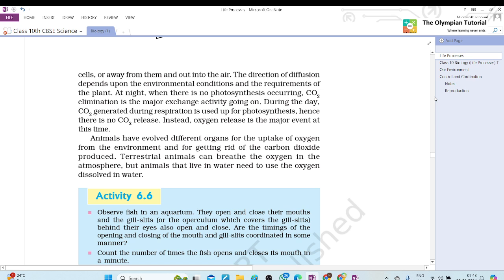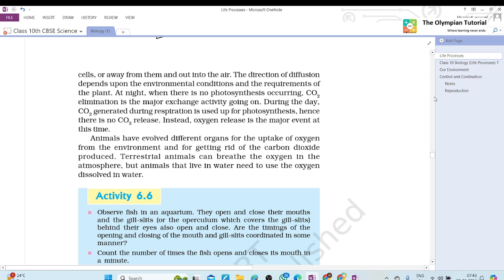Only because in that point it's written that if the whole process were to be done by diffusion, it would take a very long time for oxygen to reach all the cells. Yes, yes. That's why we have... No, no, listen to me.